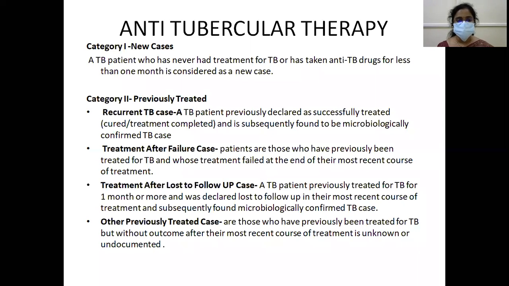Among the previously treated, what is a recurrent TB case? A TB patient previously declared as successfully treated and is subsequently found to be a microbiologically confirmed TB case is a recurrent TB. Treatment after failure case: patients are those who have previously been treated for TB and whose treatment failed at the end of their most recent course of treatment. These are just definitions, you can just read through them. There's nothing to explain, they are self-explanatory.